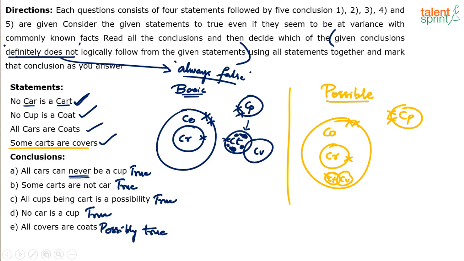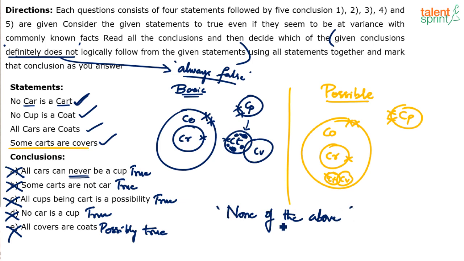Now, look at the actual question. Which of the given conclusions definitely does not logically follow from the given statements? A, B, C, D, E. Which are definitely wrong? Nothing is definitely wrong. Everything is either definitely true or possibly true. So your answer should be none of the above, because all the conclusions are either true or possibly true. So none of the above conclusions definitely does not logically follow from the given statements.